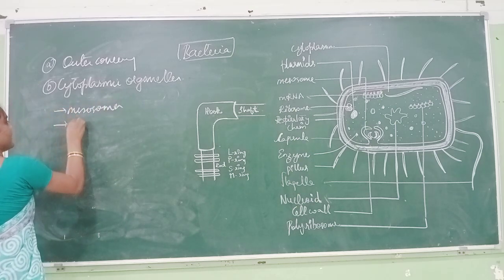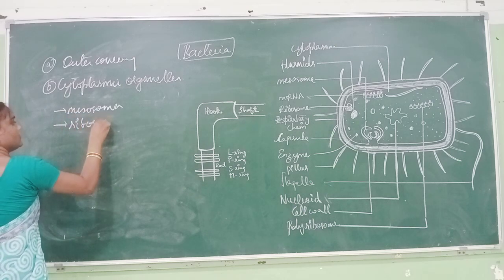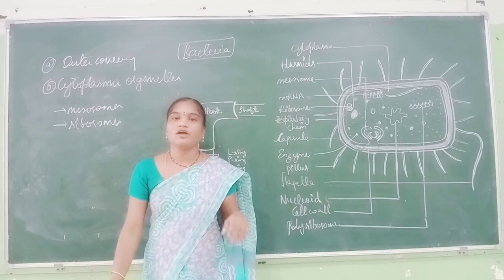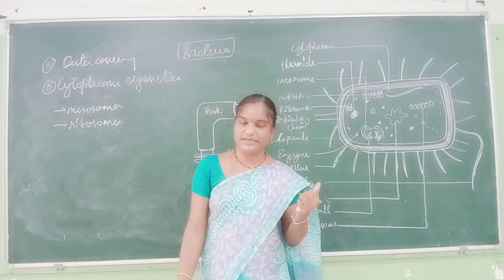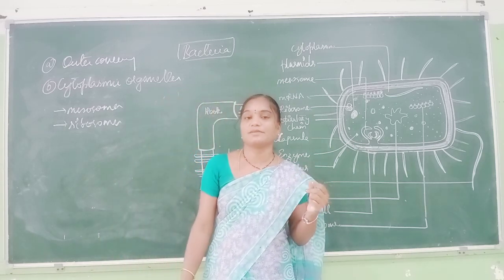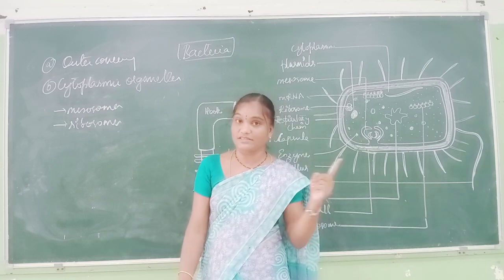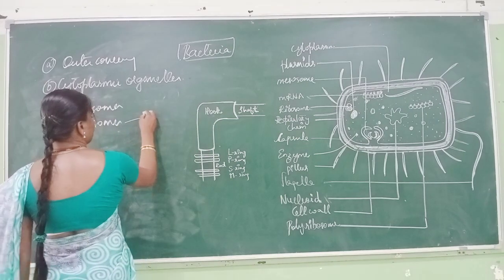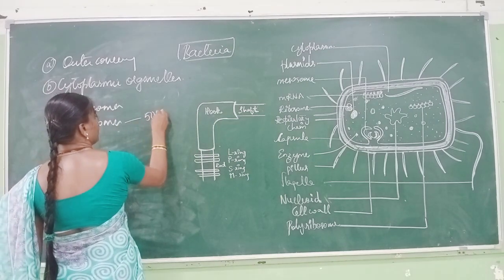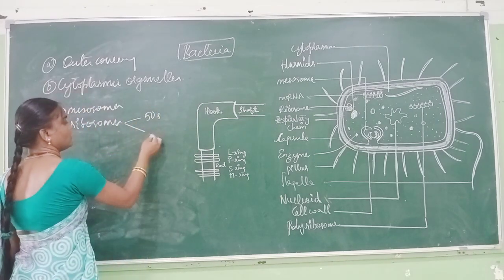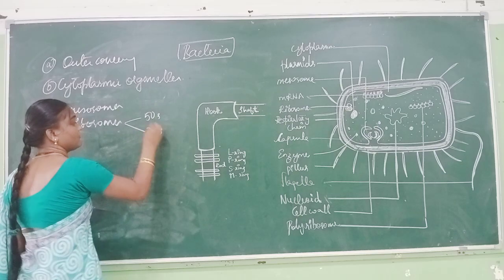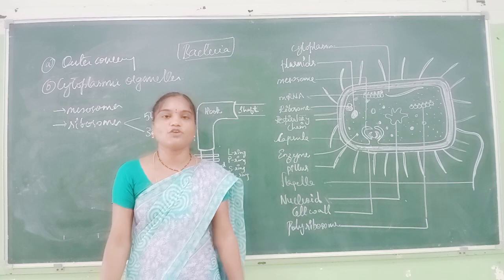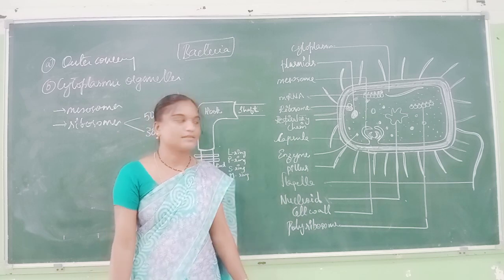Next is ribosomes. In bacteria, ribosomes are 70S type. According to the sedimentation quotient, in prokaryotes it is 70S type, and it has two subunits: one larger subunit and one smaller subunit. The larger subunit is 50S, and the smaller subunit is 30S. Ribosomes are mainly used for the synthesis of protein molecules in bacteria.